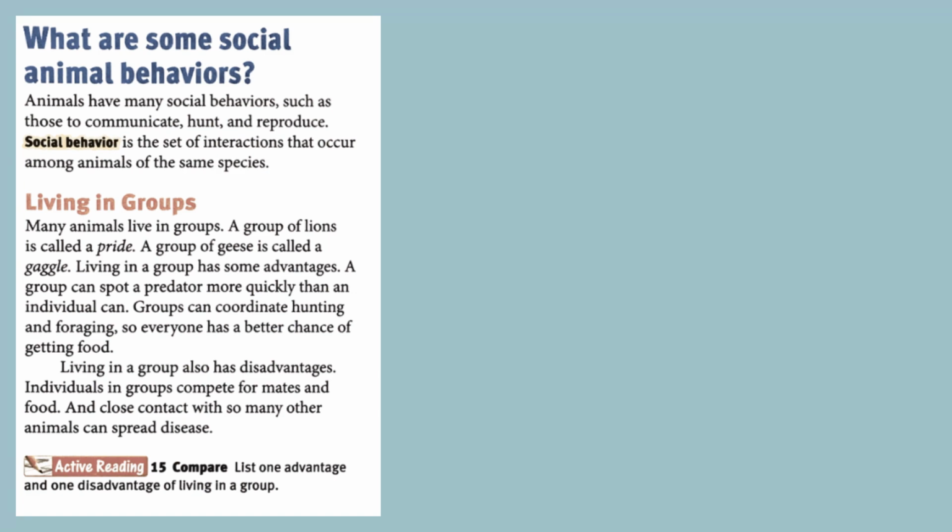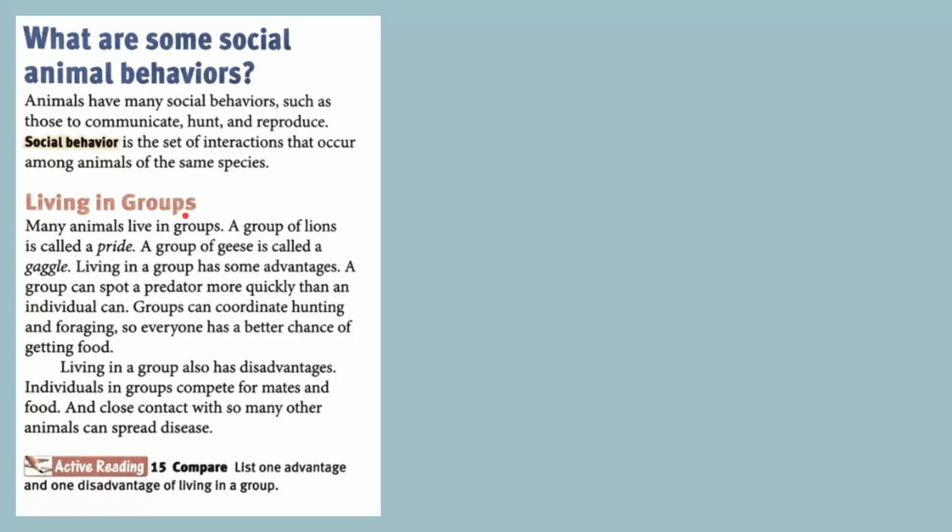Exhibit social behavior. So what does social behavior mean? Social behavior refers to the interactions among different animals of the same species. Animals of the same species often have to work together. It's beneficial for an animal to work together and live with others so that the creatures can divide up the work, protect each other when they're in large numbers, or warn each other that danger is arriving. So many animals live in groups.